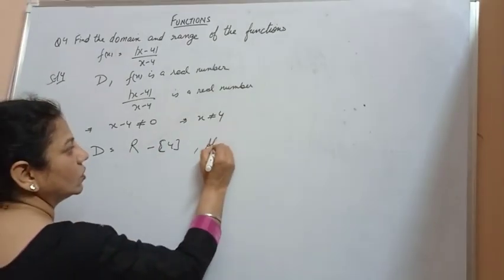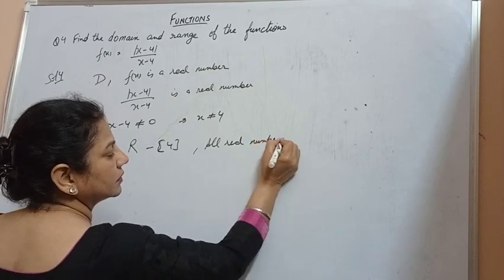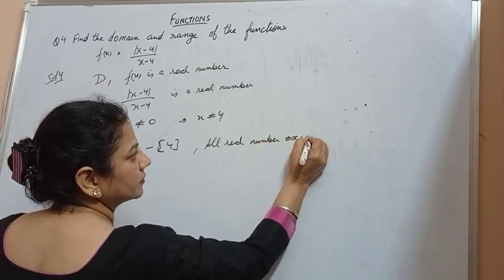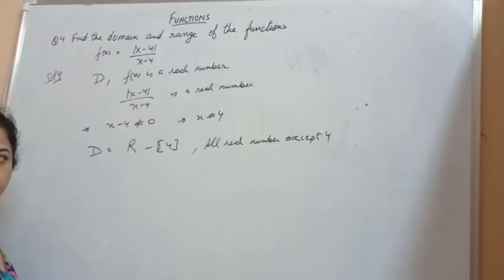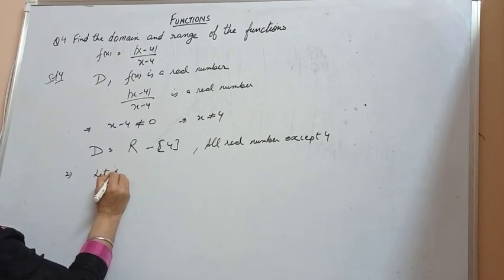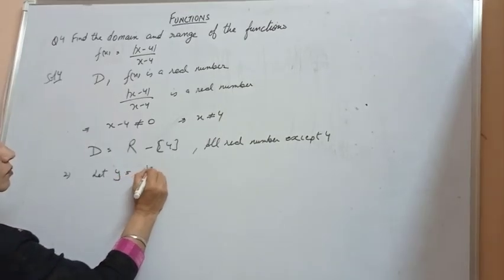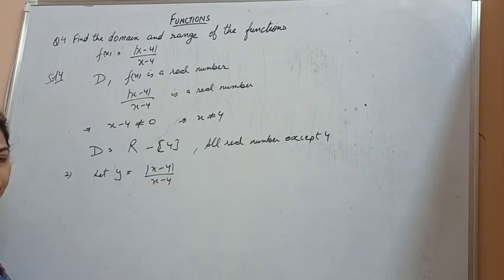We can say that all real numbers except 4. For the range, let y is equal to mod x minus 4 upon x minus 4. And we know that y is a real number.